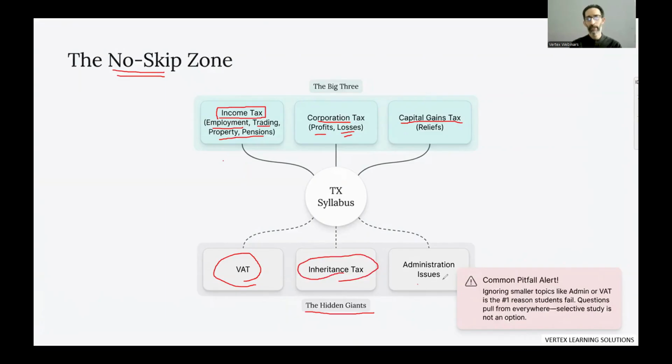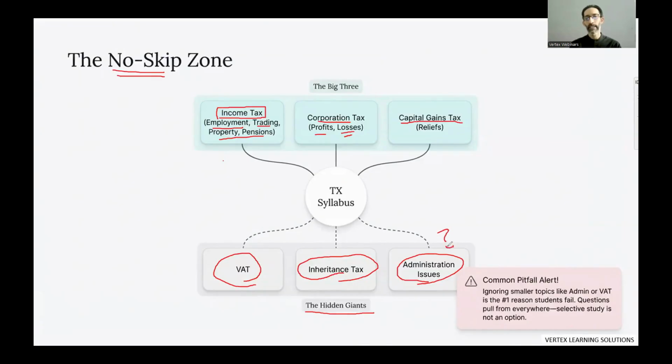The next thing is the administration issues. The whole tax regime functions on the penalties, the fines, the interest. If you do not follow the tax rules, you have to submit your payment at a specific date, you have to submit your return at a specific date. Some people might do some tax evasion, so how to treat them? All of those are administration issues, and this could become a challenge for a lot of students.